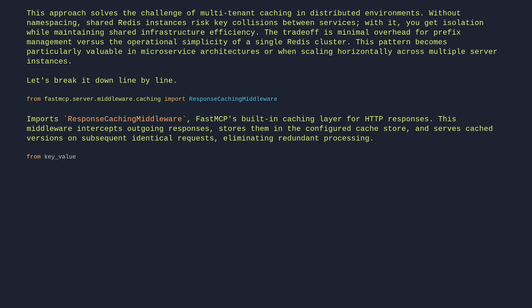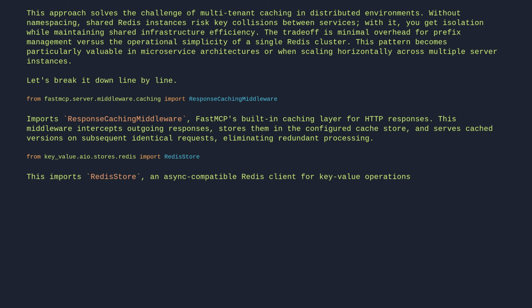From key_value.aio.stores.redis import RedisStore. This imports RedisStore, an async-compatible Redis client for key-value operations. It provides the persistent storage backend for our response caching layer.